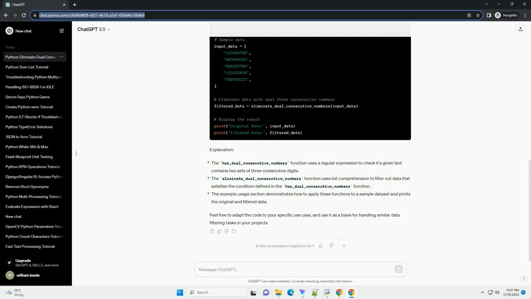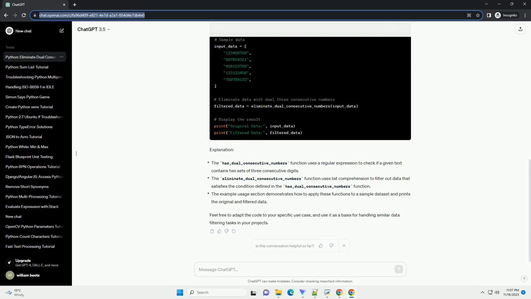ChatGPT. Title: Eliminating data with dual 3 consecutive numbers in Python. Introduction. In data analysis or processing, you may encounter situations where you need to filter or eliminate data that contains dual occurrences of 3 consecutive numbers. This tutorial will guide you through the process of identifying and removing such data using Python. We'll provide a step-by-step explanation along with code examples.